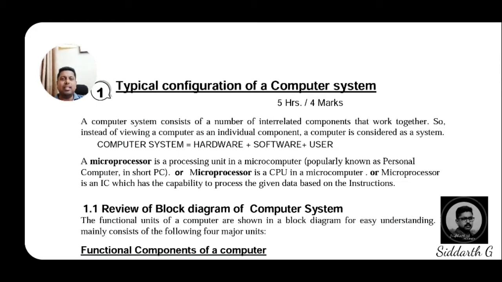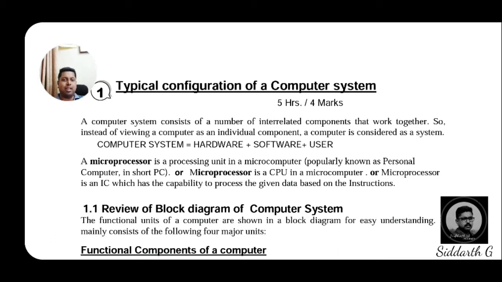Dear students, we learned already in first year that this is the block diagram of the computer. Here also the same diagram, same components that we discussed in the earlier classes. So the same particular devices and the same pictorial representation. Before going to the diagram, let us see the functional units of the computer shown in the block diagram. What are all the functional units in the block diagram will be shown in the diagram.